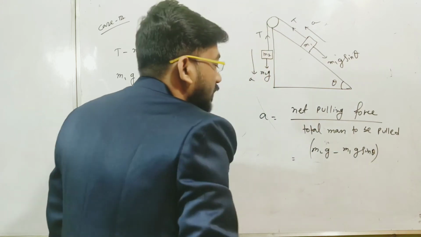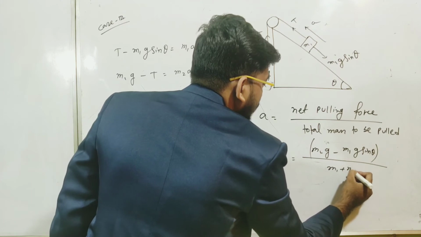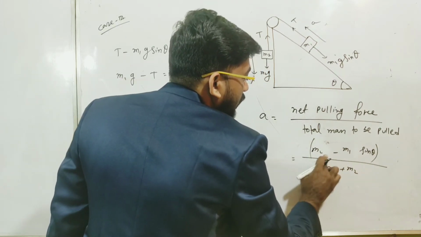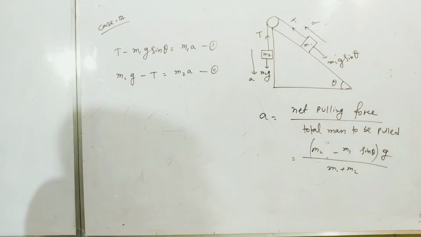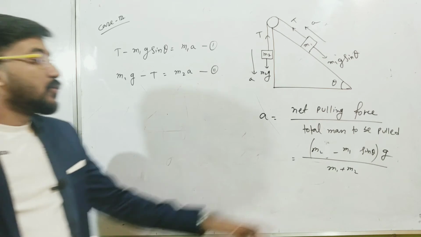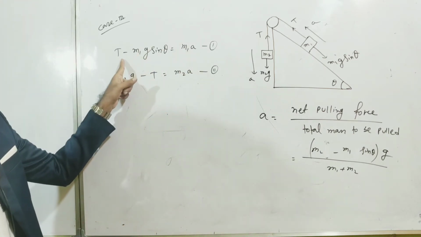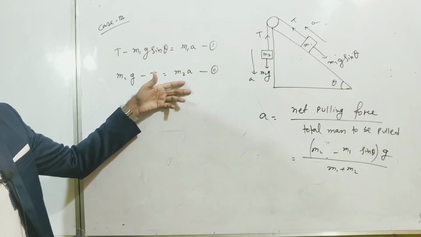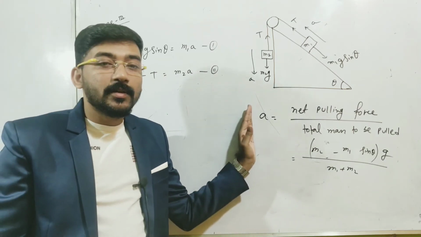minus m1g sin theta divided by the total mass, which is m1 plus m2. So this will be your acceleration, and you can write it in the form m2 minus m1 sin theta into g. You can write the equation like this also. Now if we substitute a here or here, you will get T easily. But you can also solve these two equations separately, and you will get T and a. You don't need to use this formula.